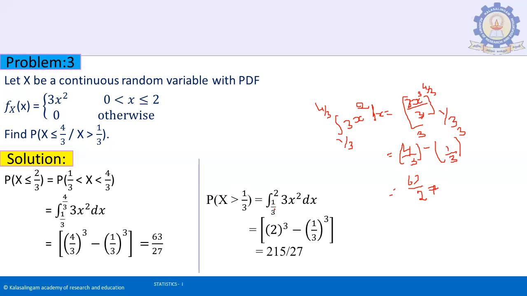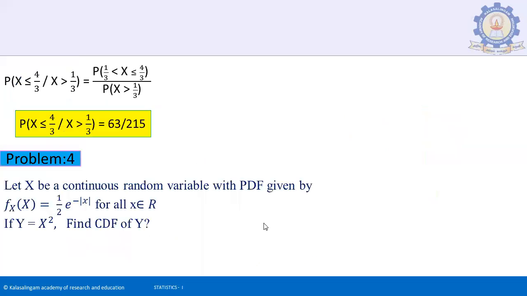Take the limit values from 1 by 3 to 2 of 3x square dx. The integration of 3x square gives 3x cube by 3. Substituting upper and lower limits, we get 2 power cube minus 1 by 3 power cube. After simplification, we get 215 by 27. From this process, we want to find the probability of x less than or equal to 4 by 3 divided by the probability of x greater than 1 by 3. We got two integration answers, then substitute the values.